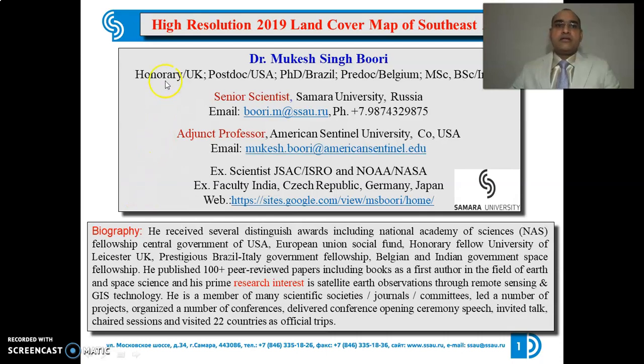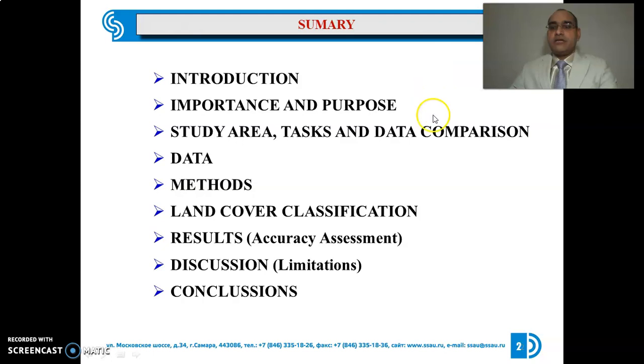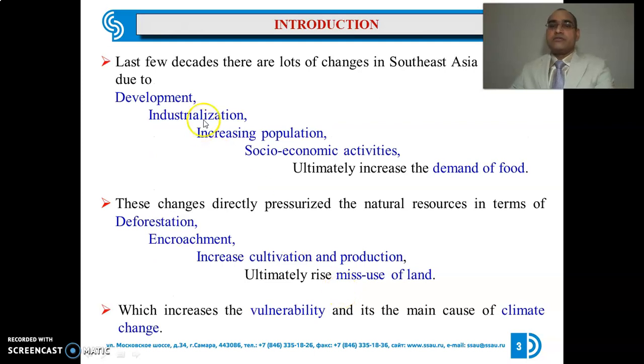The title of my presentation is High Resolution 2019 Landform Map of Southeast Asia. This is the summary of my presentation. I will be explaining introduction, importance and purpose, study area, task, data and data comparison, methods, land code classifications, results with accuracy assessment, discussions with limitations, and in the last, conclusions.